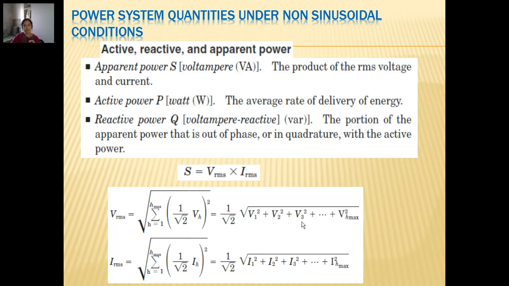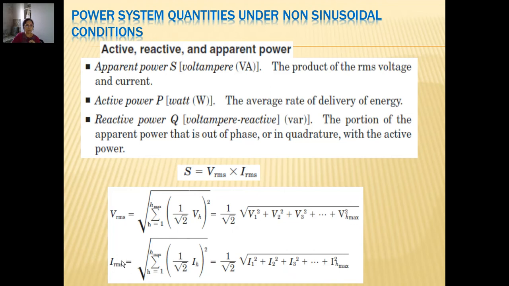So V2 square, V3 square, VH square are the contributions of other frequencies, second order, third order and higher order harmonic voltages, added to the fundamental frequency voltage, which is V1. The same is true for current. I1 is the fundamental frequency current, whereas I2 square, I3 square are all harmonic currents which are added.